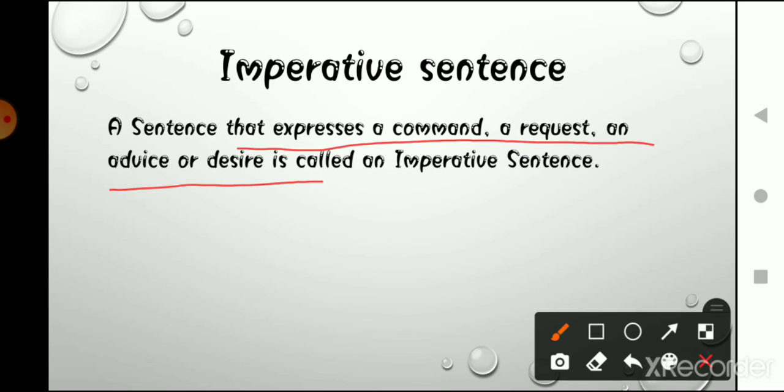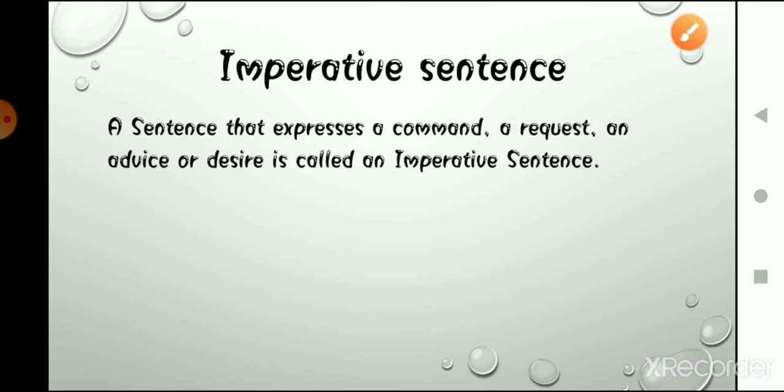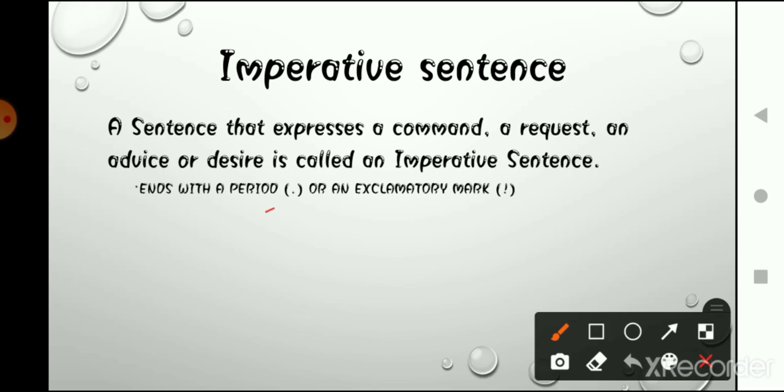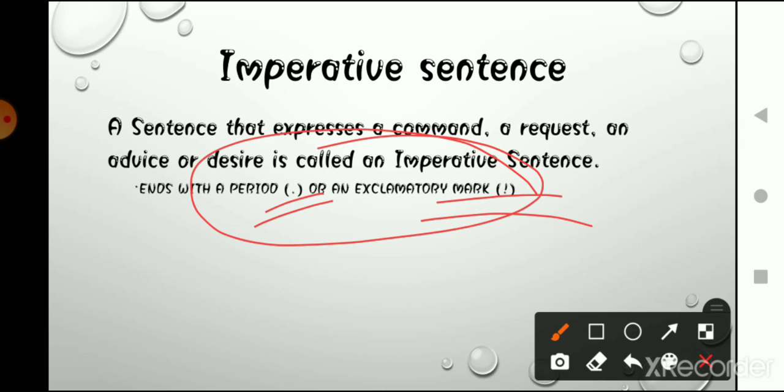Through these types of sentences, we basically express our command, our request. We can also express our advice or a desire. Those types of sentences are known as imperative sentences. One more thing, they end with a period at the end or maybe an exclamation mark. Imperative sentences can have both types of marks at the end.